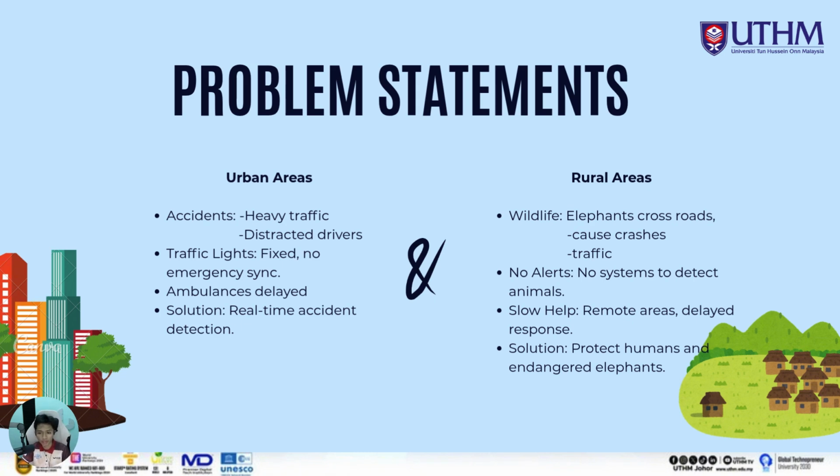We go to rural areas. First thing is wildlife. When an elephant crosses the road, it will cause a crash, and it will also cause a traffic issue, which is a traffic jam or traffic block because of the elephant. The second thing is there is no system to detect animals that can cause something bad to happen to the road user, because we have no alert. So it will increase the number or percentage of accidents that happen. Slow help in remote areas means delayed response, where this focuses on the IoT based solution. This solution can protect humans and also the endangered elephant.